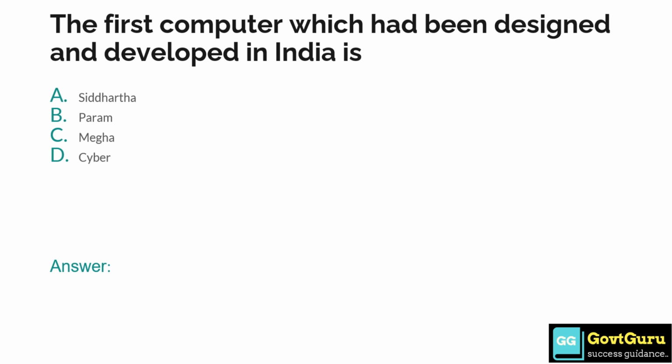The first computer which had been designed and developed in India is: option A Siddhartha, option B Param, option C Megha, and option D Cyber. So the answer is option A, Siddhartha.